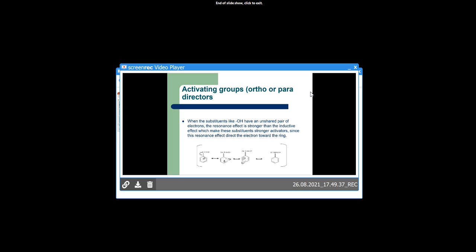So what happens? See this, when the electron donor group is present, it donates electrons towards the ring and increases the electron density at the ortho and the para position. When a substituent like OH has an unshared pair of electrons, the resonance effect is stronger than the inductive effect, which makes these substituents stronger activators, since the resonance effect directs electrons towards the ring.